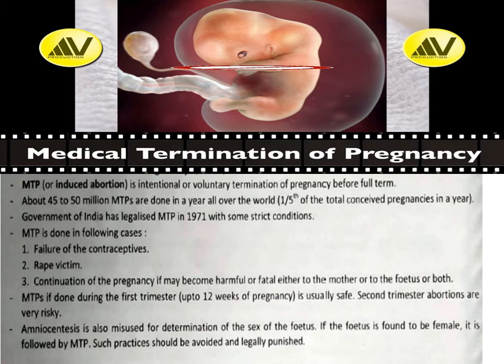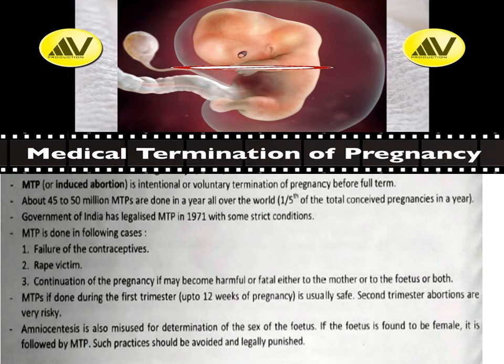And MTP, medical termination of pregnancy, is only safe during the first trimester, as we have discussed in the last chapter. Up to the 12th week of pregnancy it is safe, whereas MTP during the second trimester is very risky because it can cause heavy blood loss.